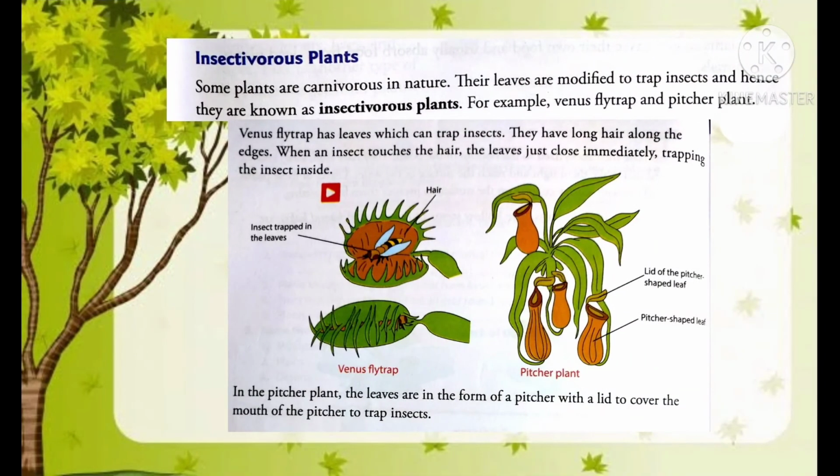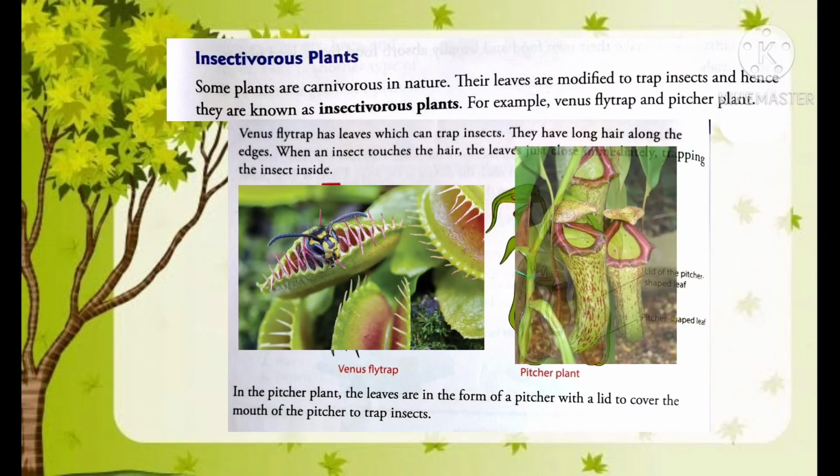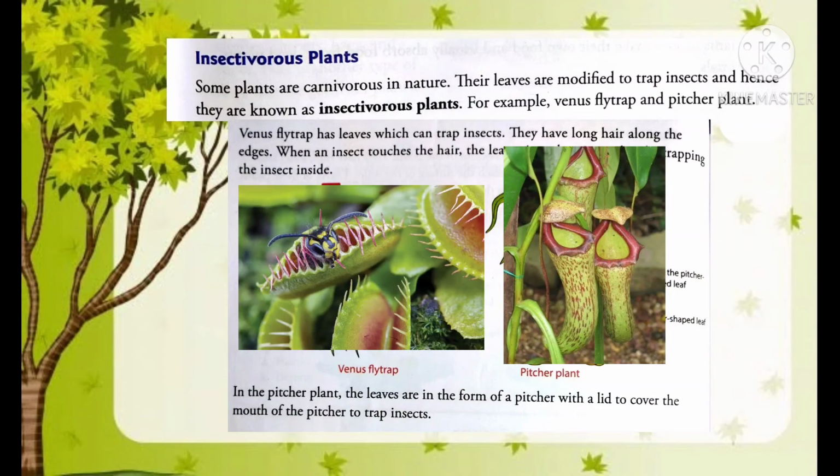Now let's know about a very interesting kind of plant, which is insectivorous plants. Insectivorous plants are carnivorous in nature. Carnivorous means flesh eating, and the leaves of these plants are modified to trap insects, and hence they are known as insectivorous plants. So their leaves are designed in such a way that they trap or catch insects, and therefore these are known as insectivorous plants. And examples of such plants are Venus flytrap and pitcher plant.